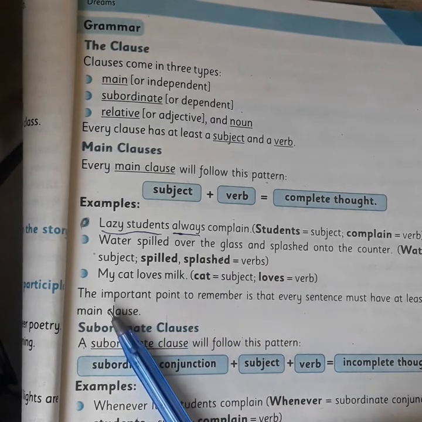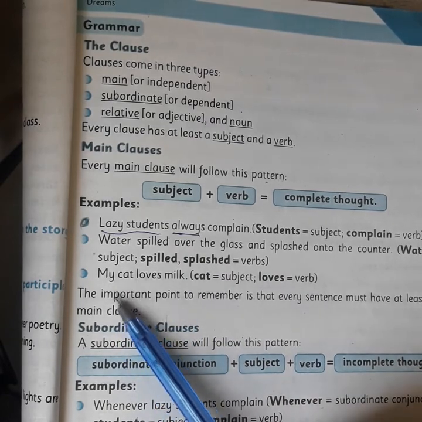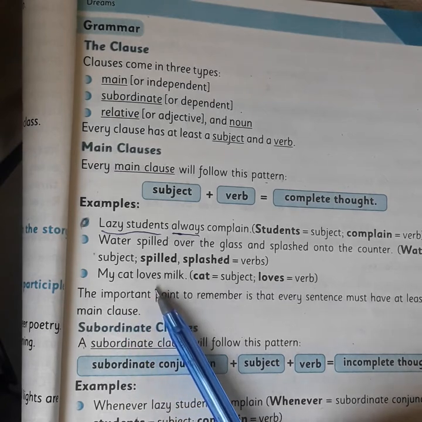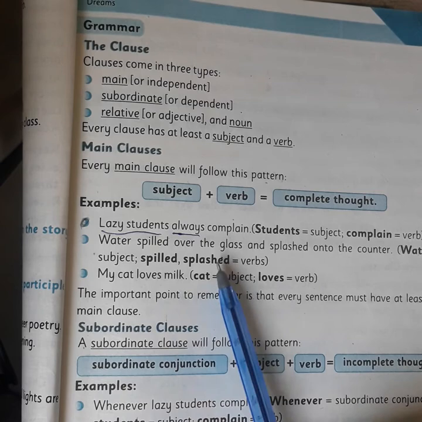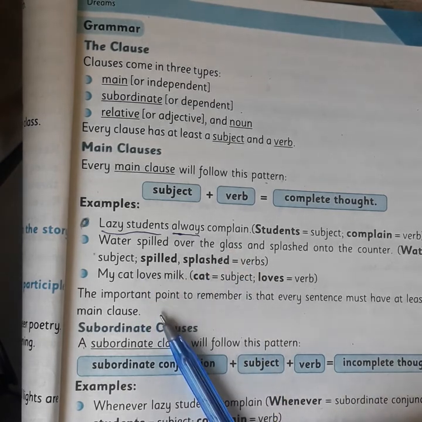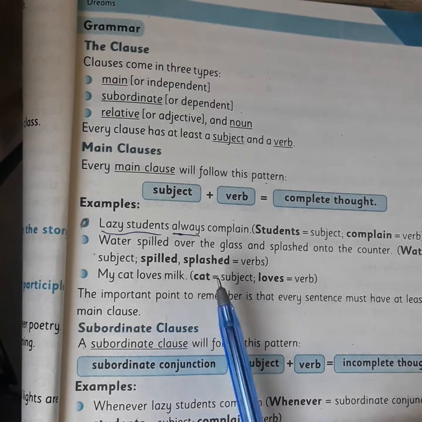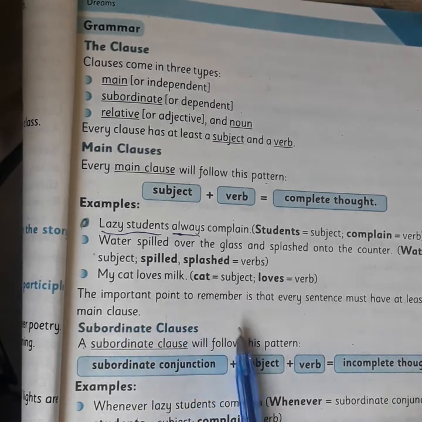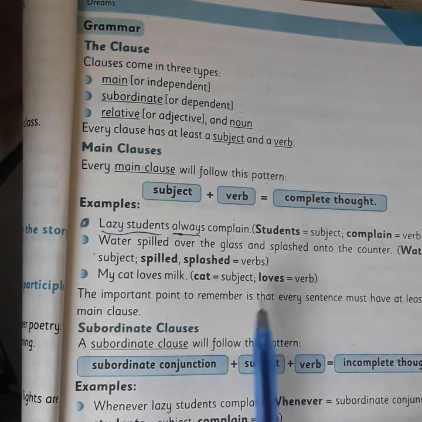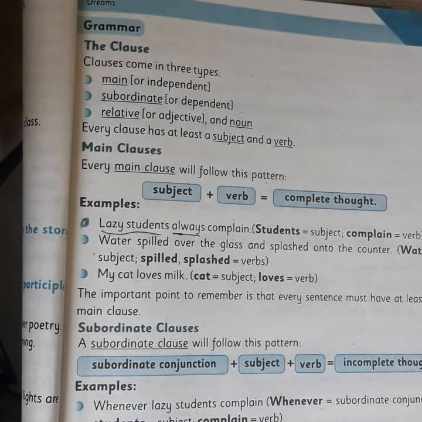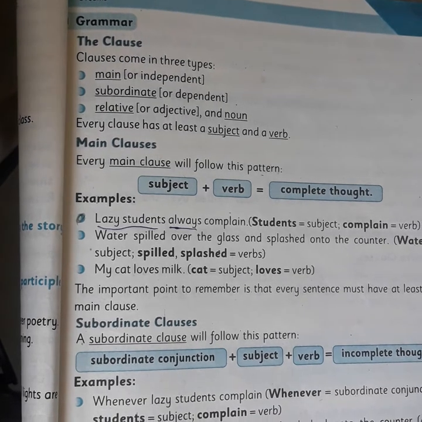My cat loves milk. My cat is the subject and loves is the verb. So again it is giving a complete sense, so it is a main clause. The important point to remember is that every sentence must have at least one main clause. A sentence is a group of words which have a subject and predicate and give a complete sense. So a sentence must contain one main clause.